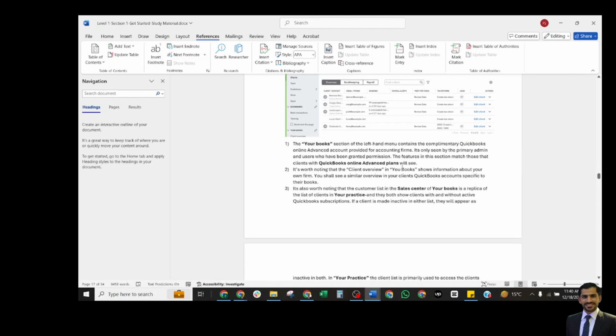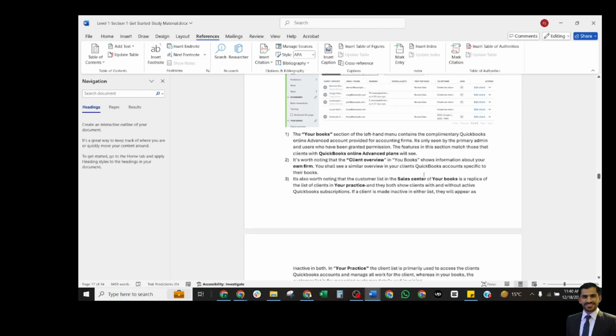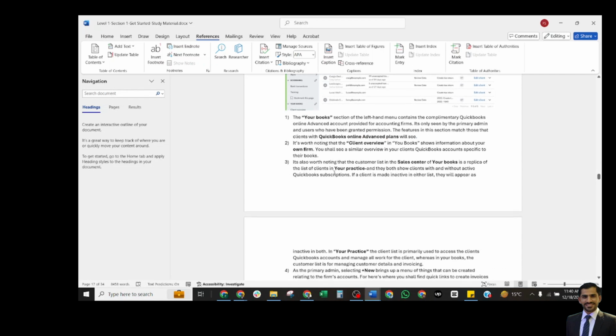It's worth noting that the client overview in your books shows information about your own firm. You will see a similar overview in your client's QuickBooks account specific to their books. It's also worth noting that the customer list in the sales center of your books is a replica of the list of clients in your practice.